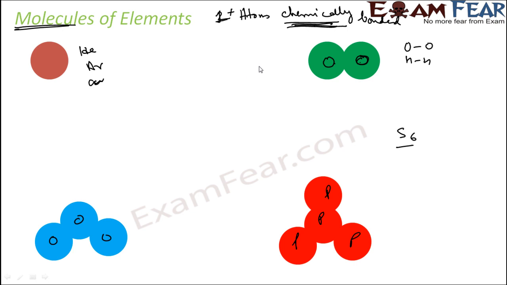And we know that most atoms can't exist independently, because an oxygen atom alone is not stable. Why it is not stable, we'll study in the next class or maybe in higher classes. So most atoms don't exist independently, but exist in the form of molecules.